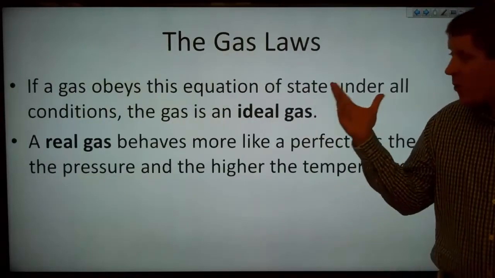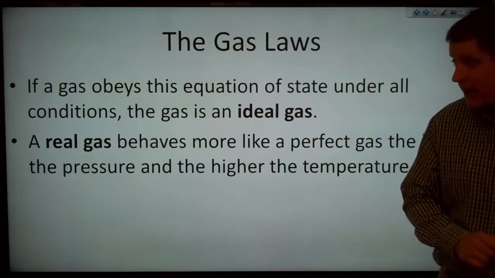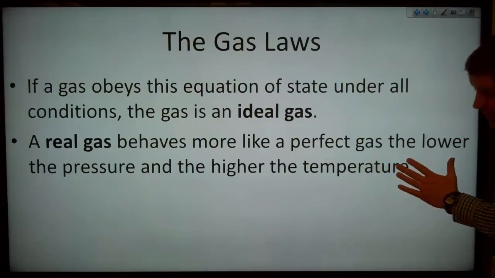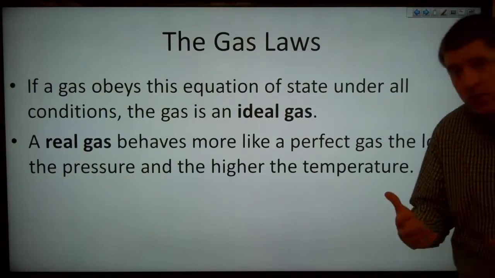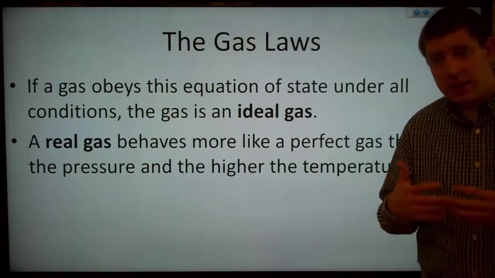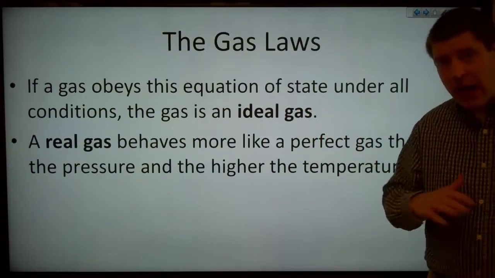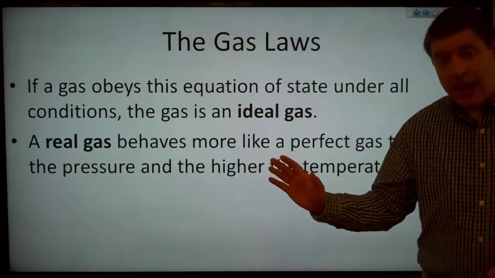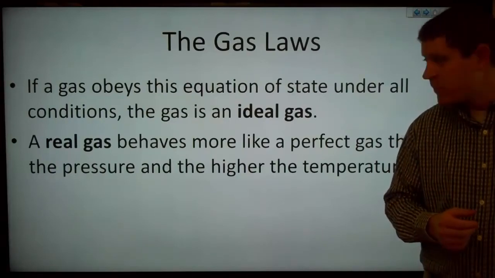So if a gas obeys this equation of state under all conditions, then that gas is an ideal gas. A real gas, on the other hand, behaves more like a perfect gas the lower the pressure is and the higher the temperature is. So there are no real ideal gases. There are no ideal gases that we can actually point to. Not a single gas actually obeys the ideal gas law at all values for pressure, temperature, number of moles, and volume. Real gases deviate from the ideal gas law or the perfect gas law in some way, under at least some conditions.